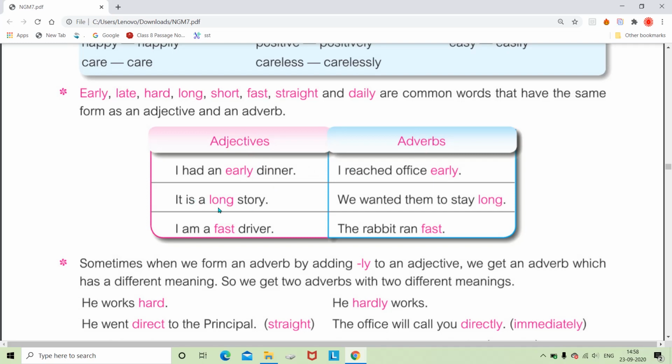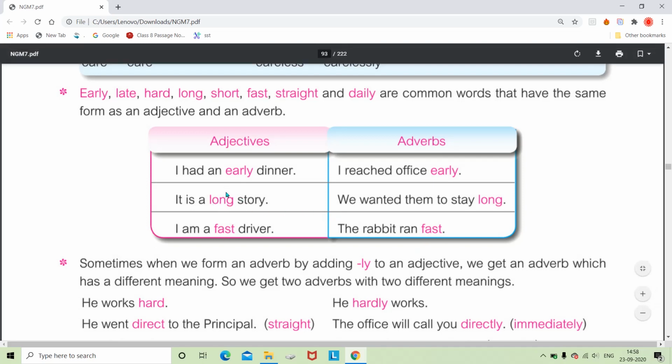In the same way we have long and fast also, which can be used as an adjective and as an adverb. Like, it is a long story, so story is a noun. How is it? Long. We wanted them to stay long, so here long is modifying the verb to stay. And then, I'm a fast driver. What kind of driver are you?